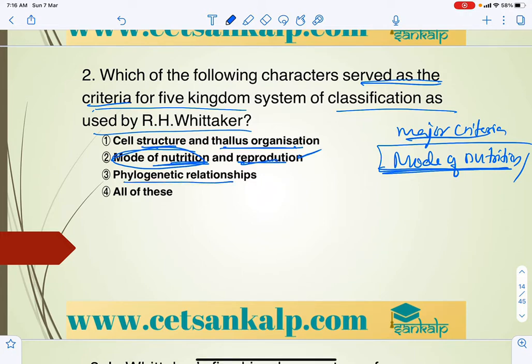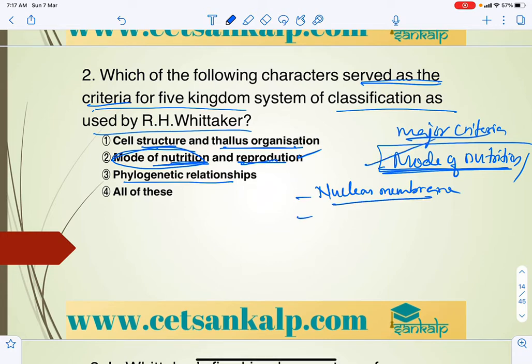And along with that the other structural features, like the nuclear membrane, how the body organization will be, whether the nuclear membrane is present or not, and whether they are autotrophs or heterotrophs, that is what we call mode of nutrition.